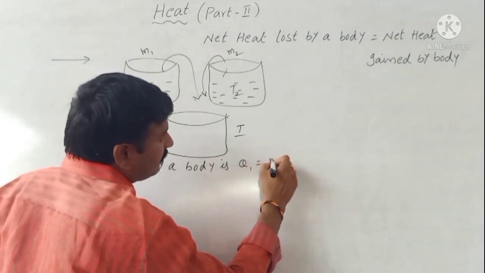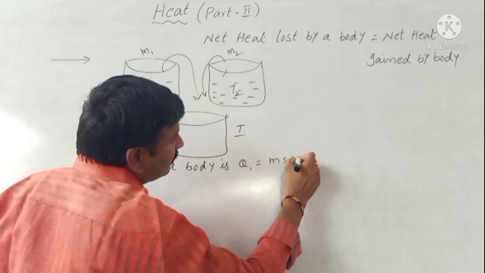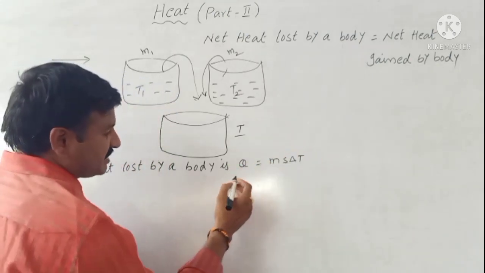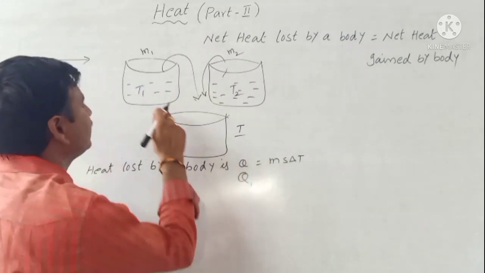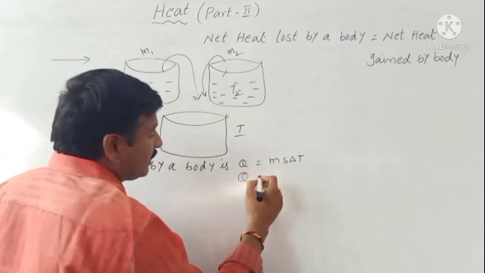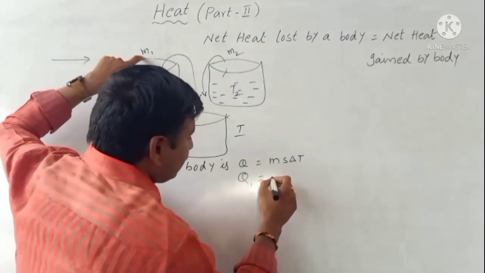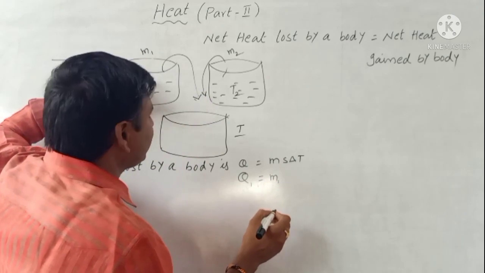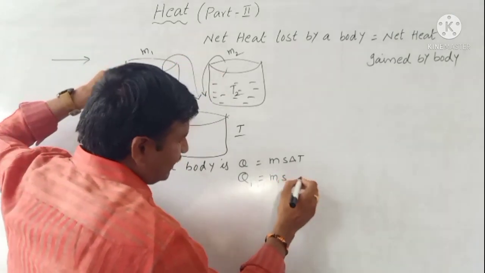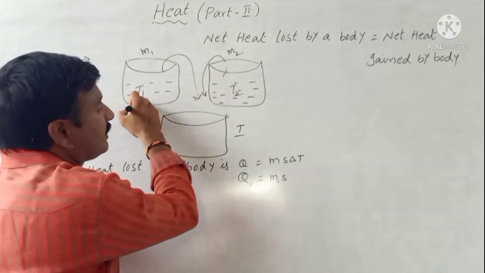What is the formula? Actually, we know the formula Q equals m s delta T. So for the first beaker, Q1 equals the first beaker's mass M1 times specific heat S, since both are water, times delta T.